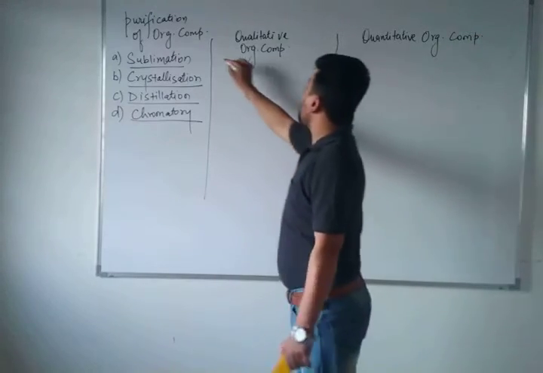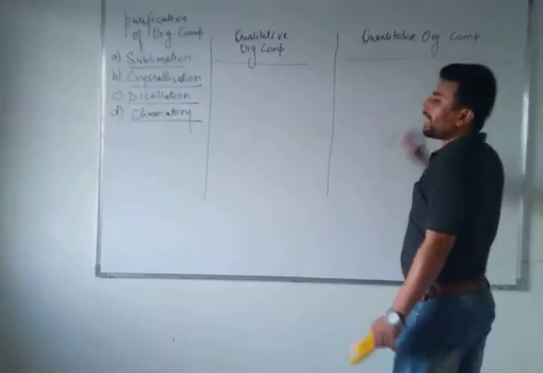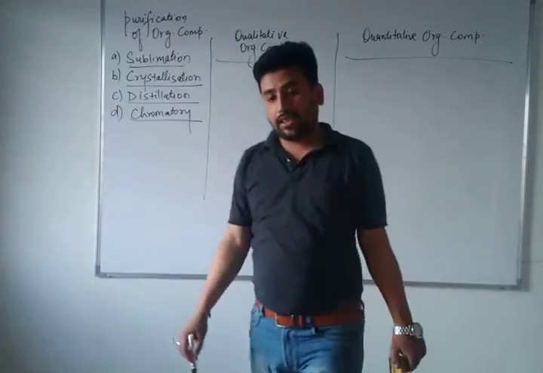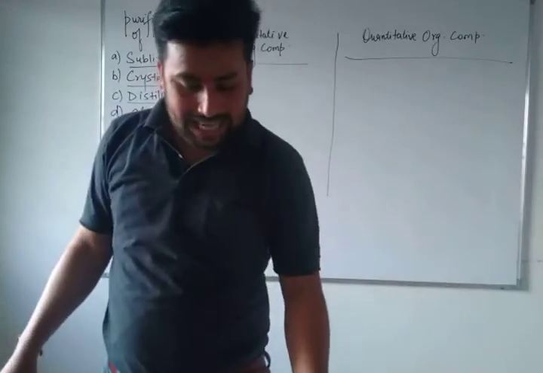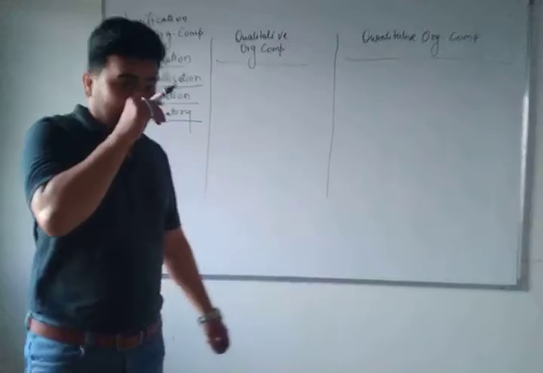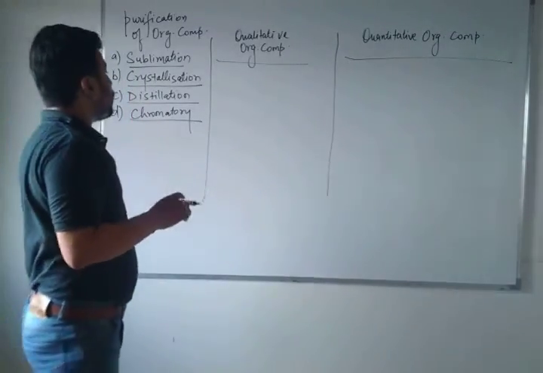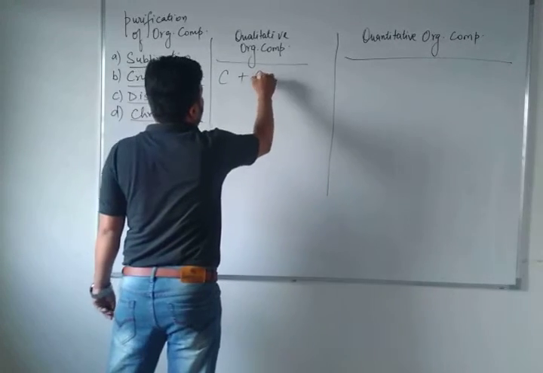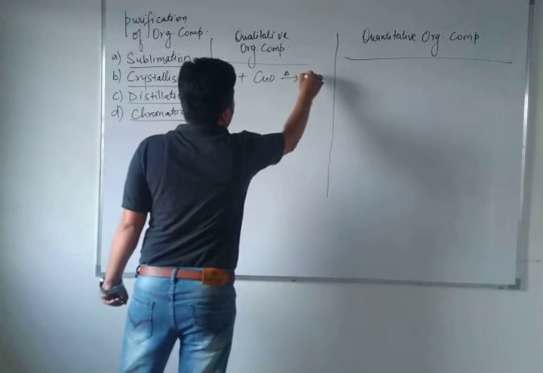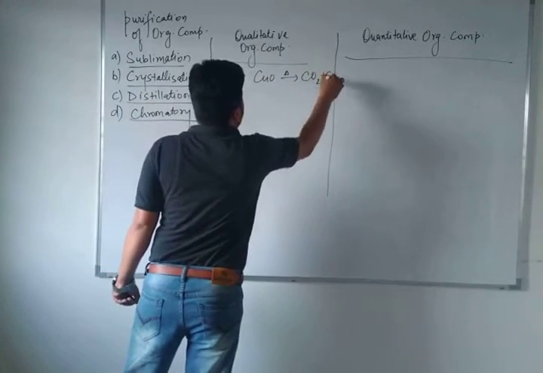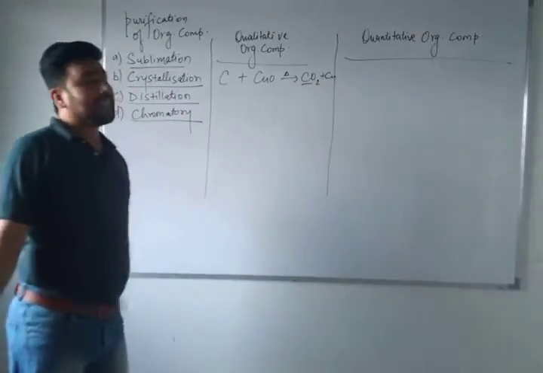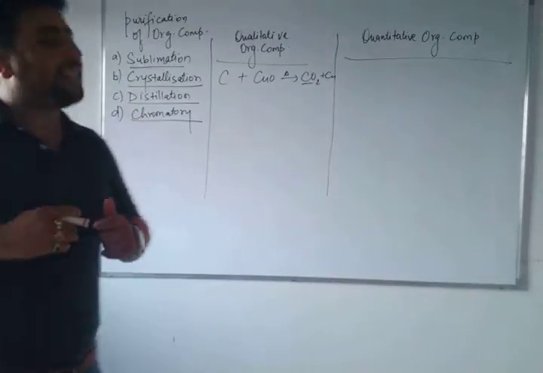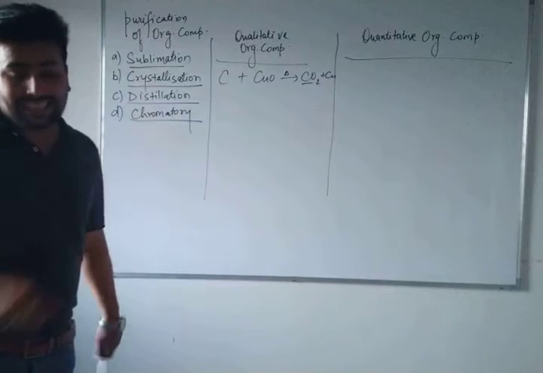In the qualitative analysis, you have to detect which organic compound is present. Organic compounds, generally you understand, are made up of carbon, right? When an organic compound containing carbon is heated with cupric oxide, you know very well carbon dioxide gas will be released, and that carbon dioxide gives the confirmation that this is an organic compound which contains carbon.